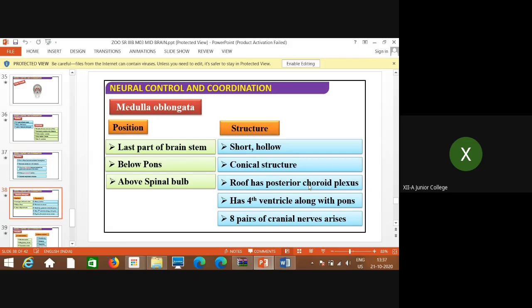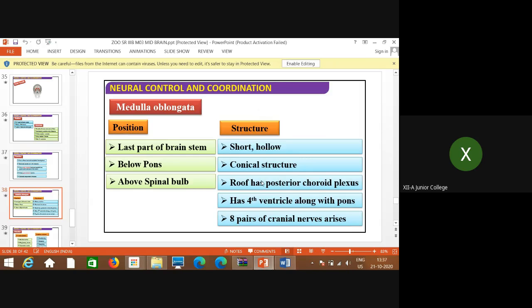That is nothing but the network of blood vessels, blood capillaries of the brain, that are responsible for the production of cerebrospinal fluid. Okay, try to remember, or write it down in your notebook also, that the roof has the choroid plexus.